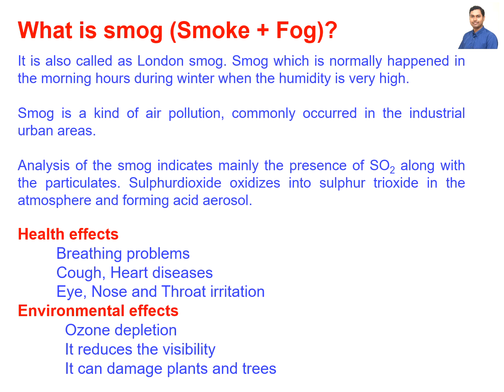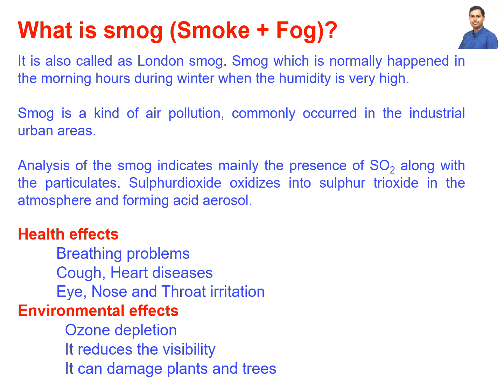So what is smog? The name itself tells us it is a combination of smoke and fog. It is also called London smog. It normally happens in the morning hours during the winter when the humidity is very high. Smog is a kind of air pollution that commonly occurs in industrial urban areas.